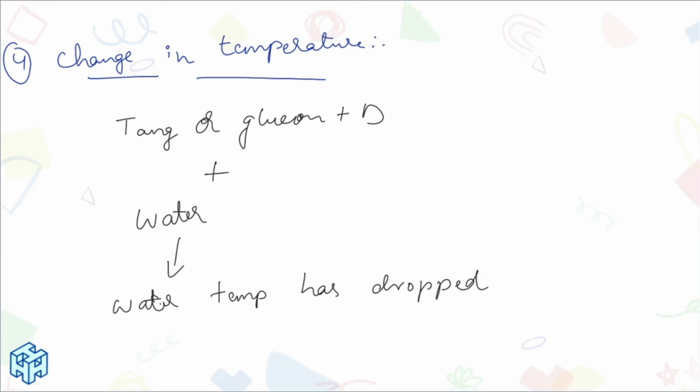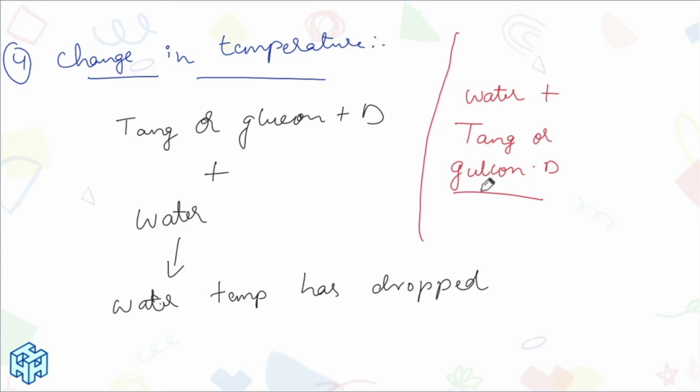This is your assignment, a simple assignment, because everyone has this at home. You will observe the results. A simple activity: take a glass of water, add Tang or Glucon-D. You will observe the decrease in temperature.